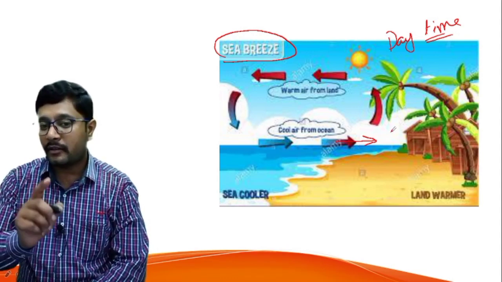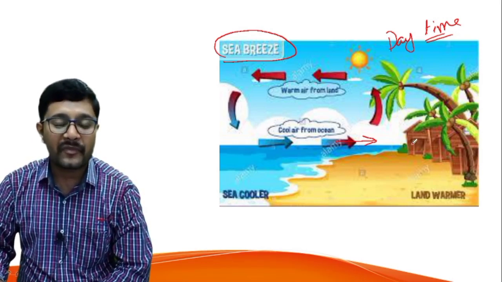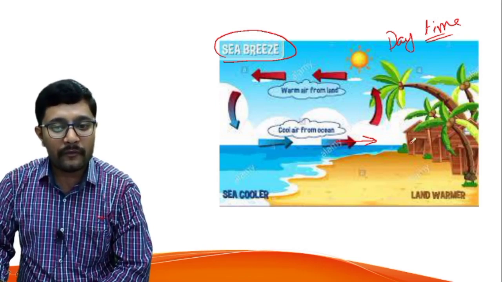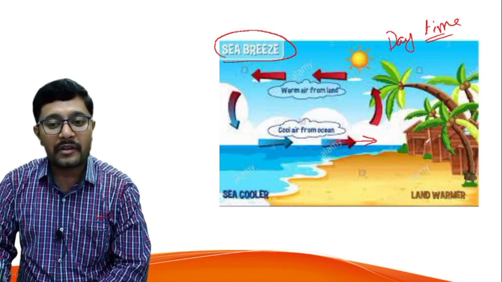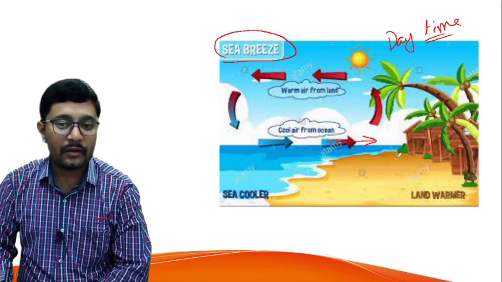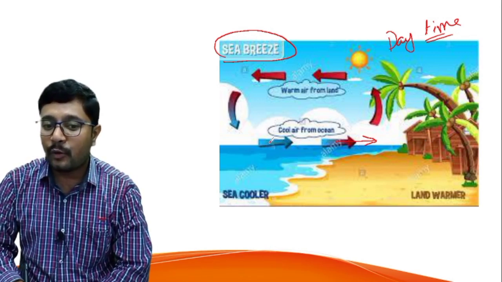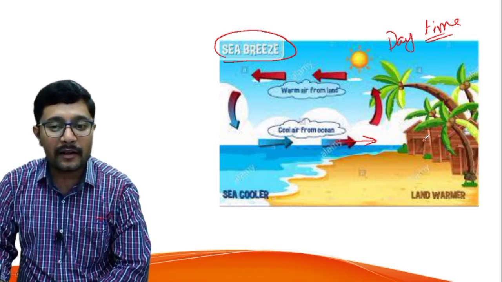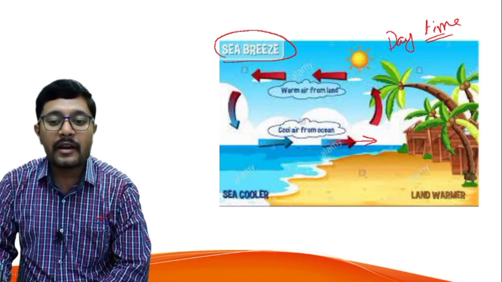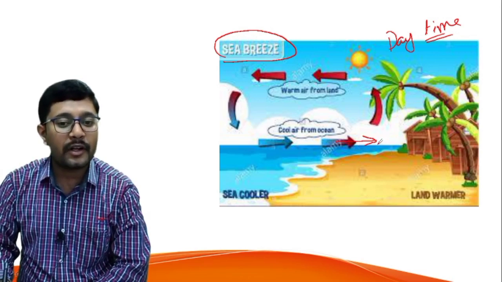I think you know about the construction of homes near the coastal region. Do you know how they construct them? Whenever they construct buildings in the coastal region, they usually keep windows or doors facing towards the ocean. You know why? Because during the sea breeze the cool air moves towards the land. So to get the cool air they construct their houses with windows facing towards the ocean. Is it clear? This is called sea breeze.